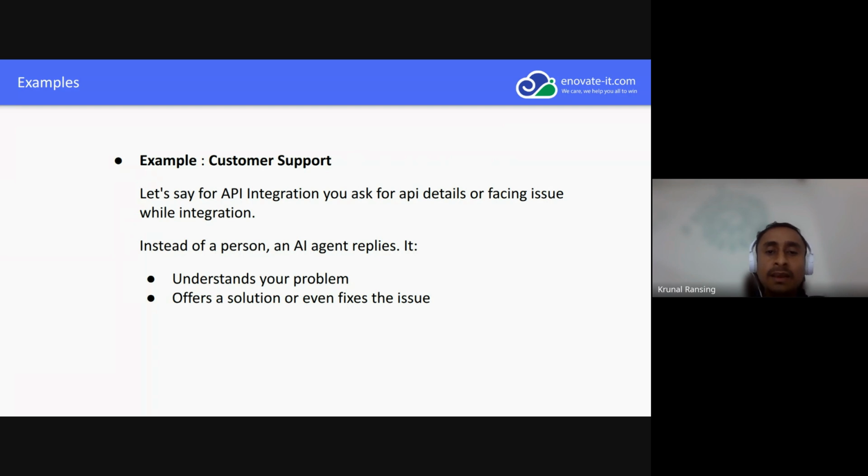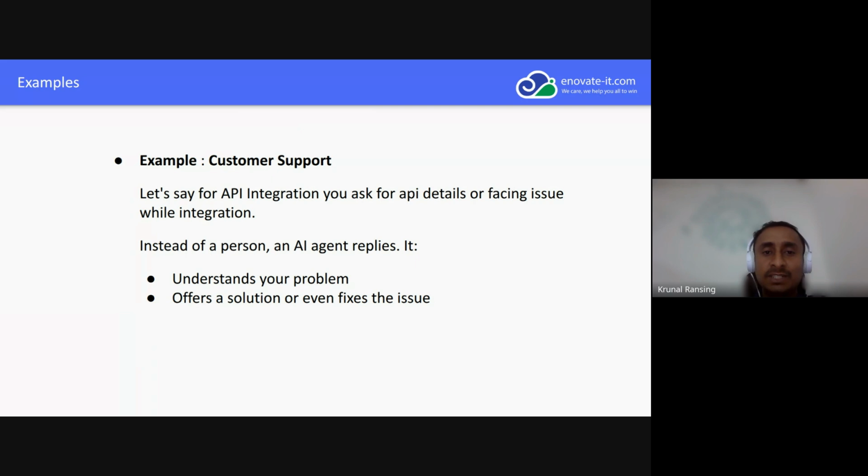The AI agent understands the customer's problem from the query or input given by the user, and after analyzing the query, based on the feedback and memory it has, it decides what solution to give.